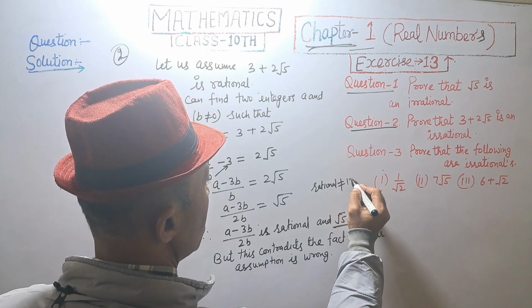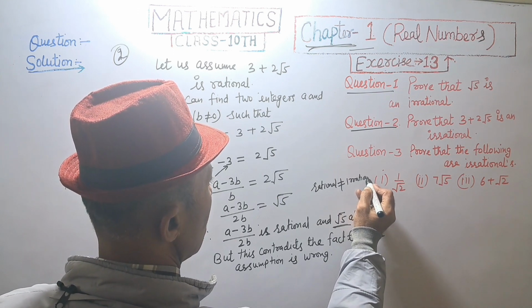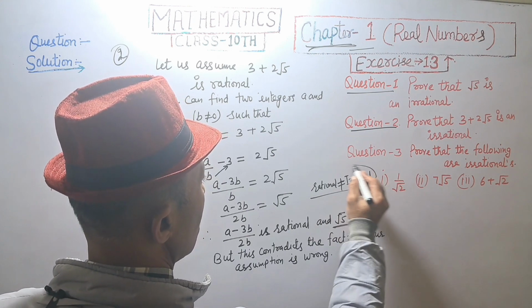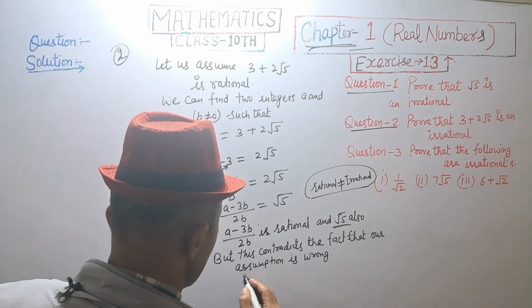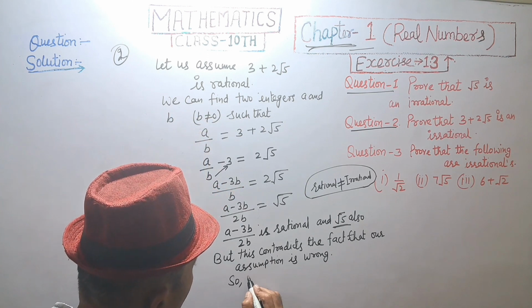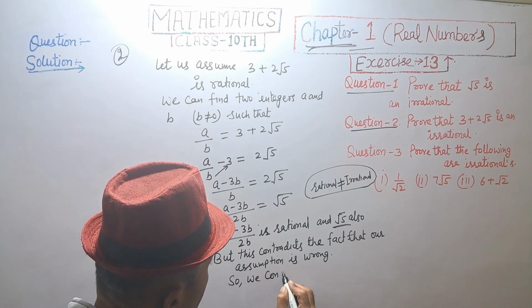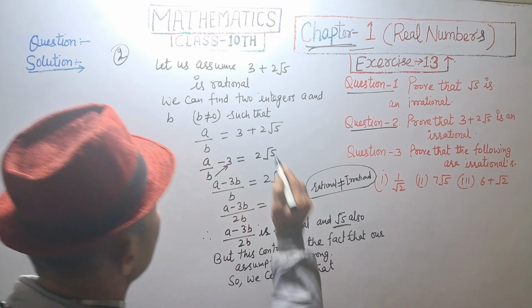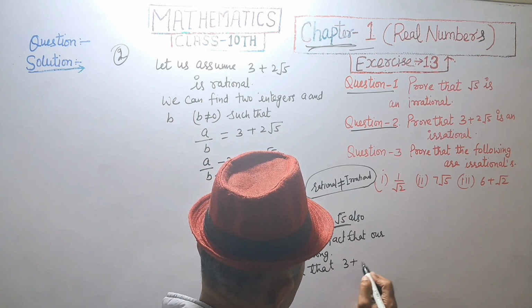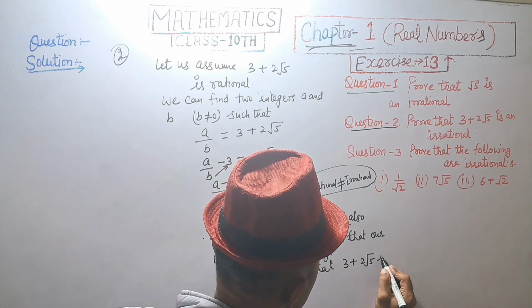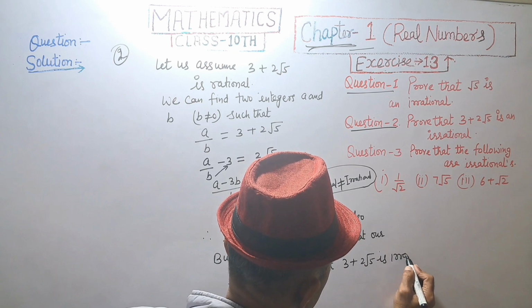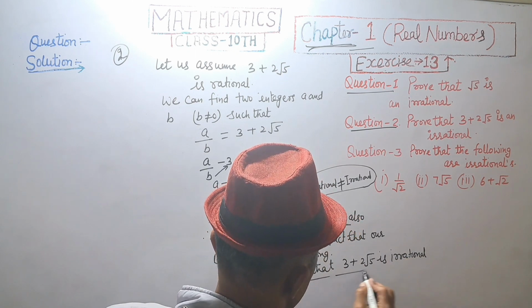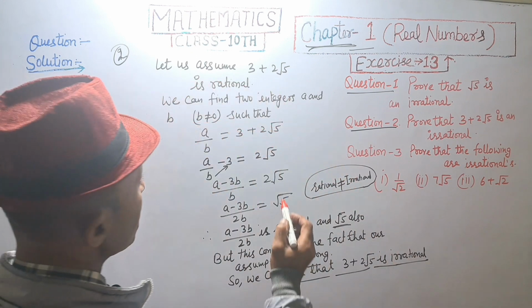Rational is not equal to irrational. So we conclude that 3 plus 2 root 5 is irrational. Hence proved.